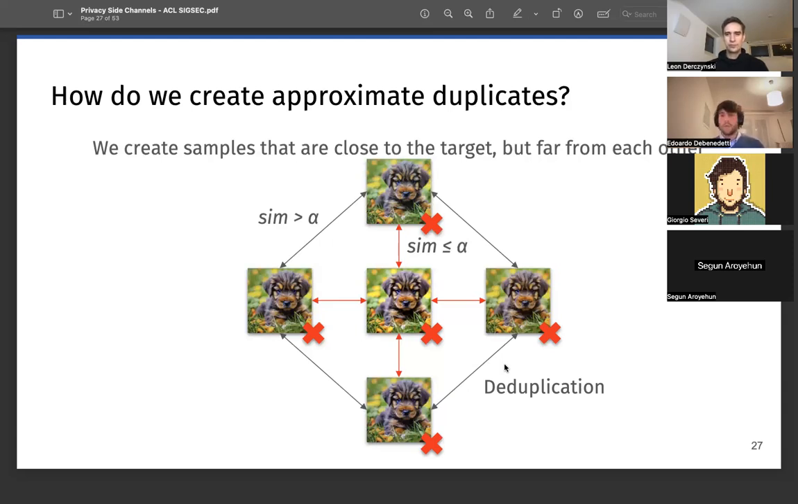I'm not a cryptographer, but I know there are examples of cryptographic primitives that are secure by themselves, but if you combine them in a naive way, the overall cryptographic protocol may not be secure anymore. It's kind of the same here, for instance with deduplication and differential privacy. If you combine them together, they may not work as well as you would expect.